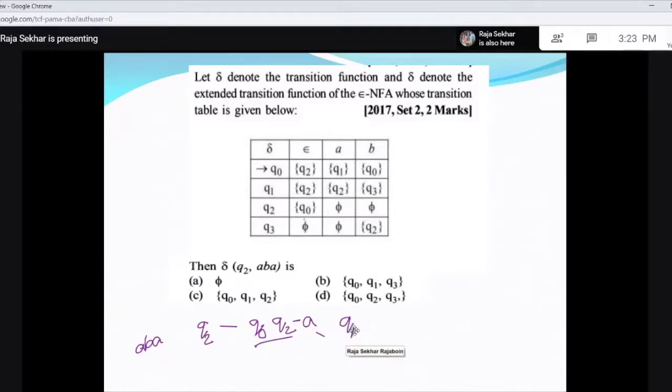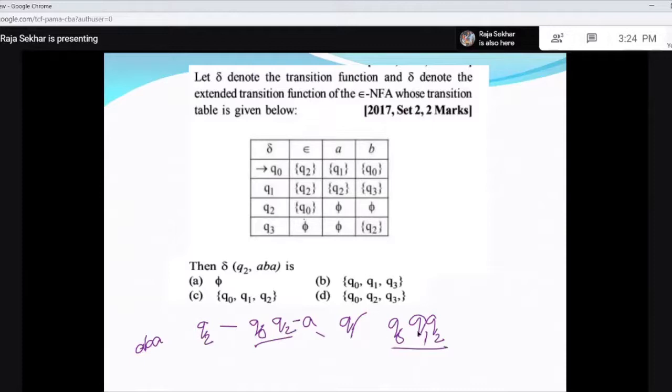Then the epsilon closure of Q1: Q1 on epsilon is Q2 and Q2 on epsilon is Q0. So we have got Q0, Q1, Q2.